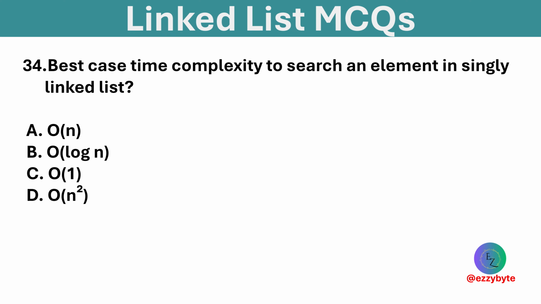Best case time complexity to search an element in a singly linked list. Options are order of n, order of log n, order of 1, and order of n square. Option C is correct. Best case search time is order of 1.